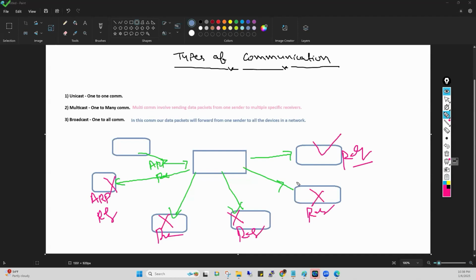Now, first of all, every PC maintains one table. Again, I'm telling, every PC maintains one table. And the name of that table is, guys, ARP table. Every PC maintains one table that is called ARP table. Understand? Because a PC is called, guys, an intelligent device. Do you think you guys are intelligent?